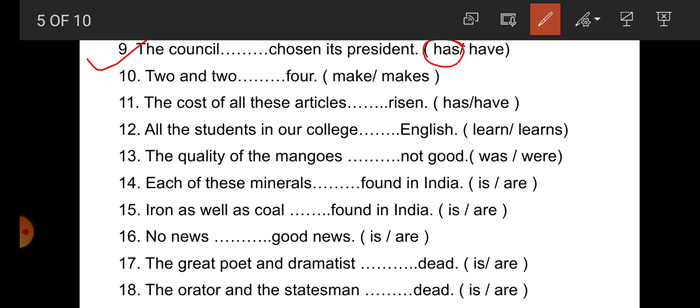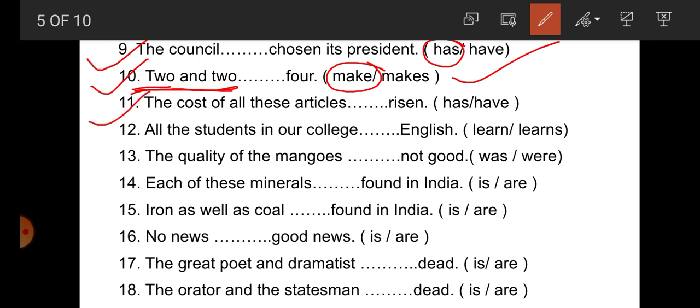2 and 2 dash 4. Students, 2 and 2 dash 4. Here there are two subjects joined with and, two singular subjects joined with and, that's why here plural verb make is correct.